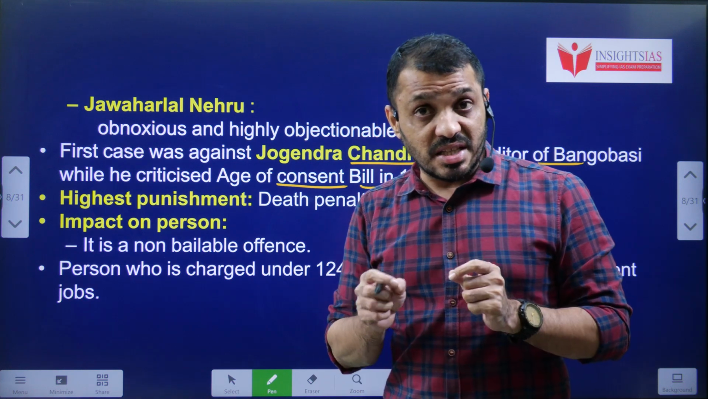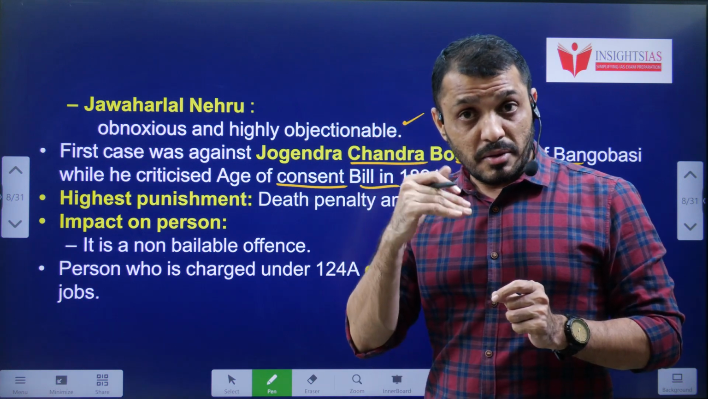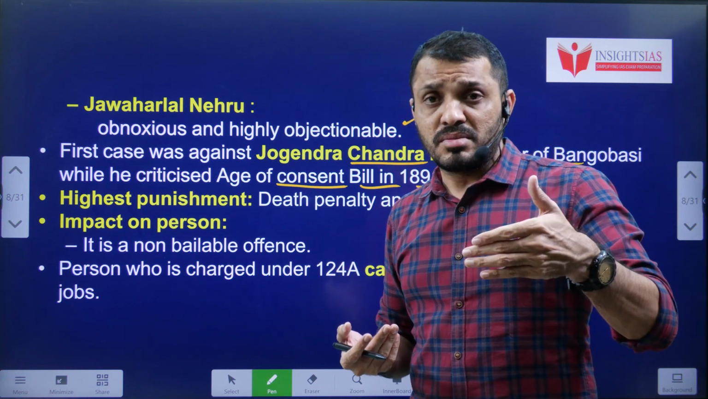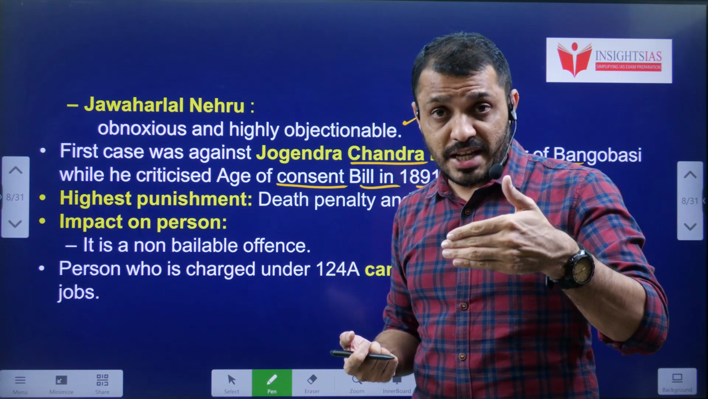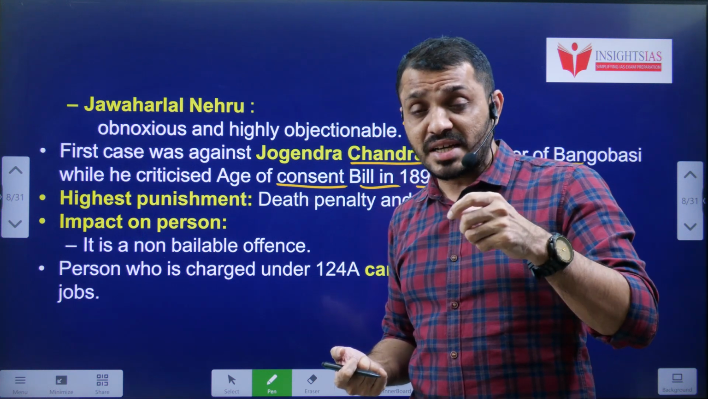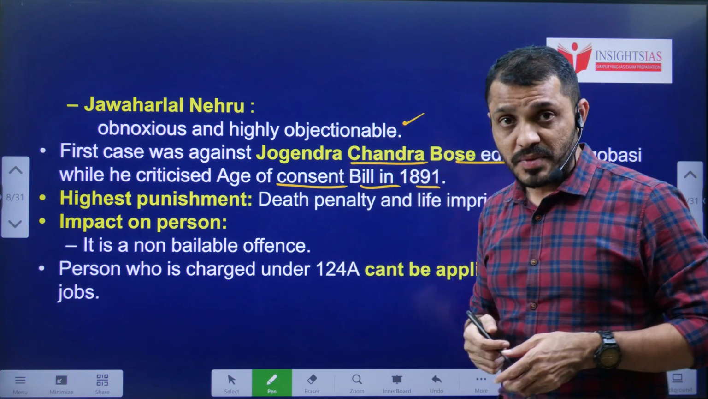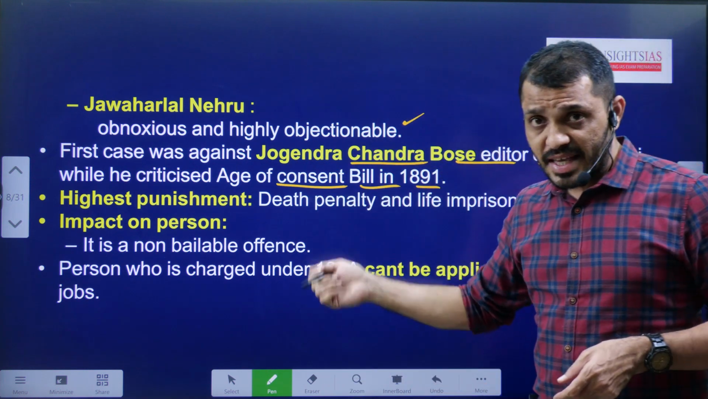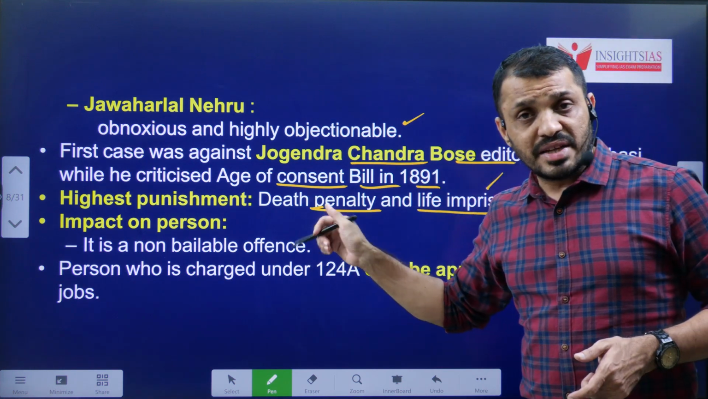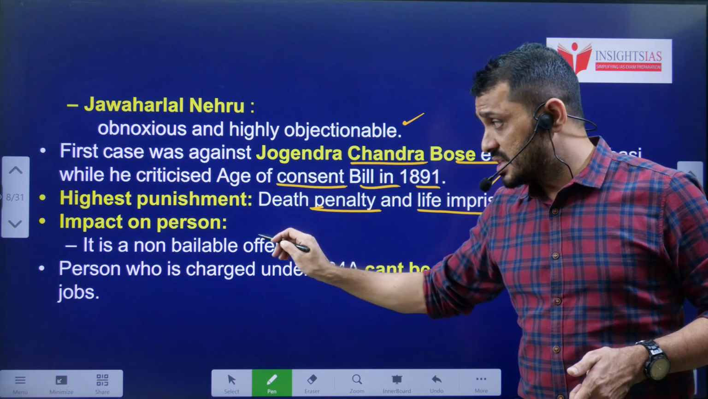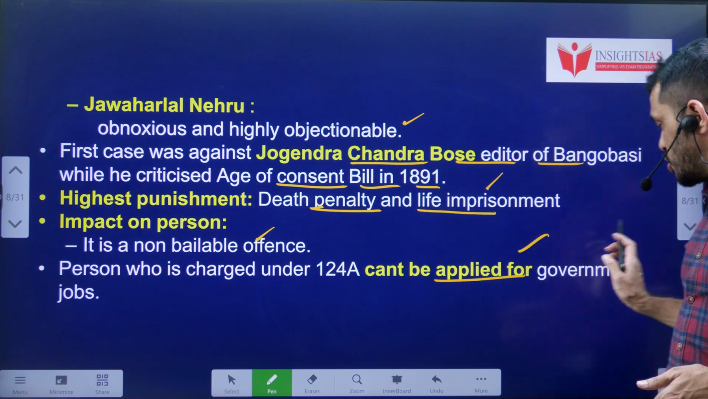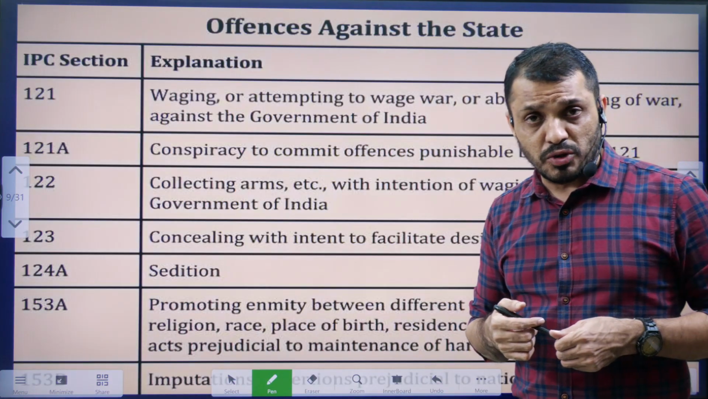Sedition means, either in written form, in pictorial or image form, or through slogans, in any form, if you are inciting violence against the state, or if you are provoking people to act against the state, that is known as sedition. The highest punishment for sedition is the death penalty and life imprisonment. When a person is arrested under sedition, it is a non-bailable offence, and they also cannot apply for any government jobs if they are subjected to sedition.